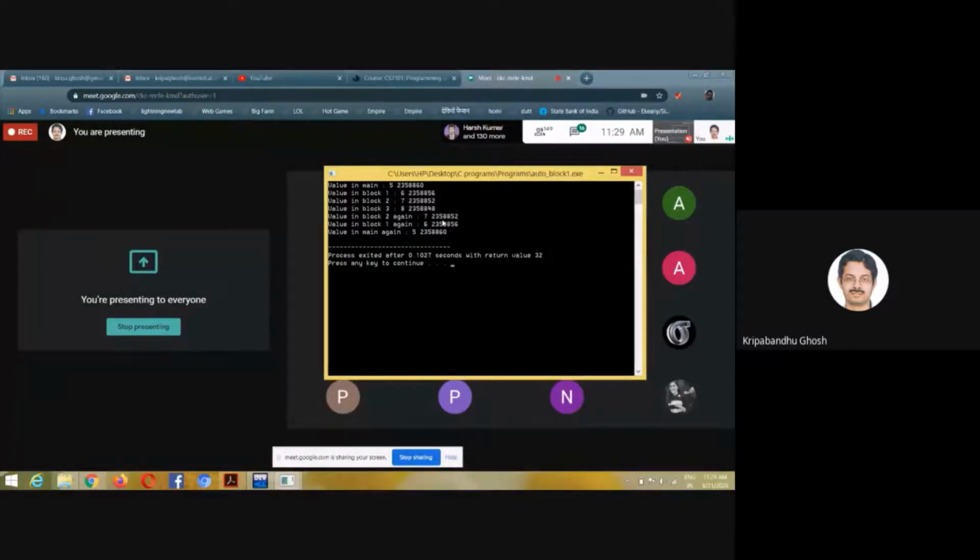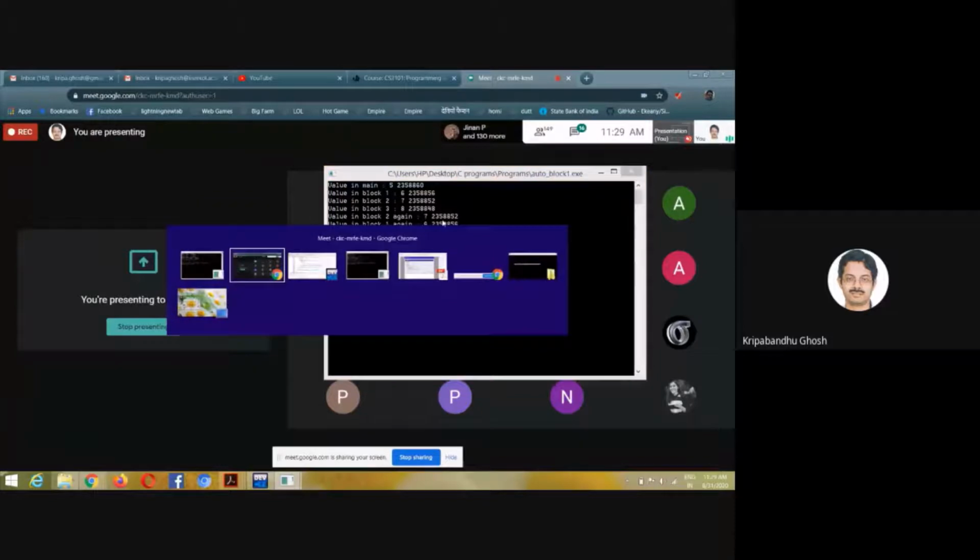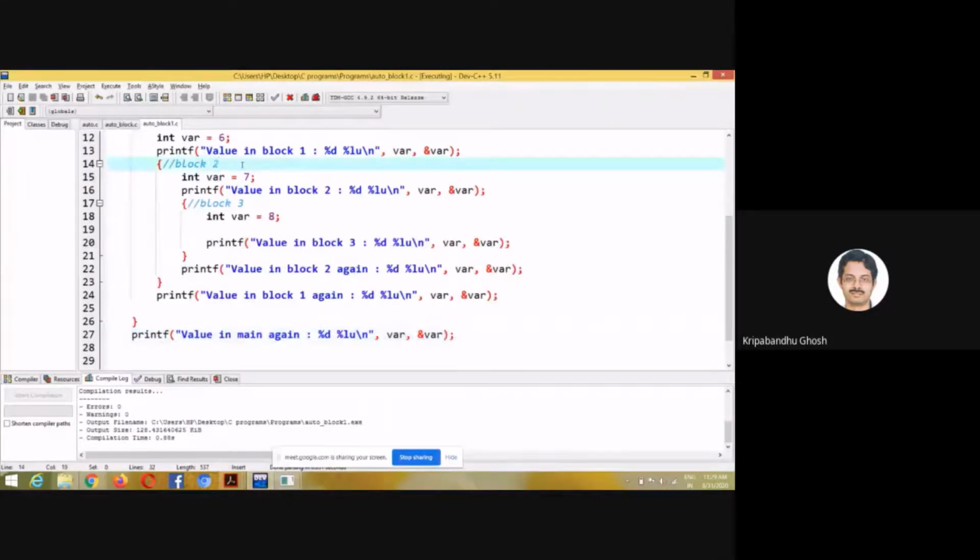So it wouldn't have mattered if the names of the variables were var1, var2, var3. It's all the same to the compiler. It is for you to understand that it is the address that is important, and also the scope. So within a particular function, within a particular block, the variable is alive. By alive, I mean, in block 3, memory is allocated here and stored, and in that memory location 8 is stored and it is printed.